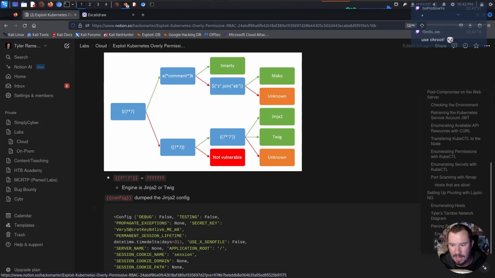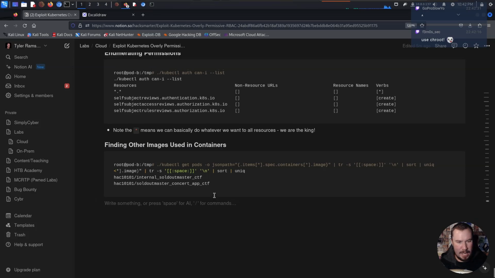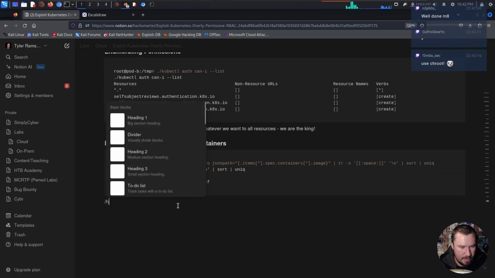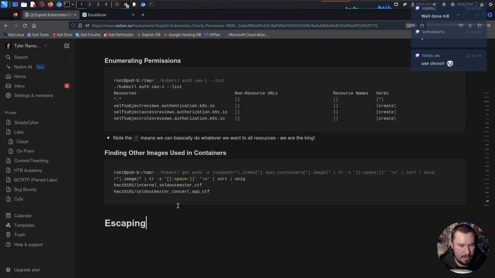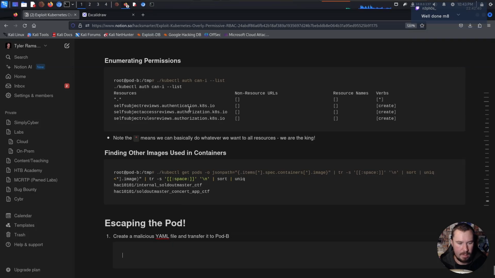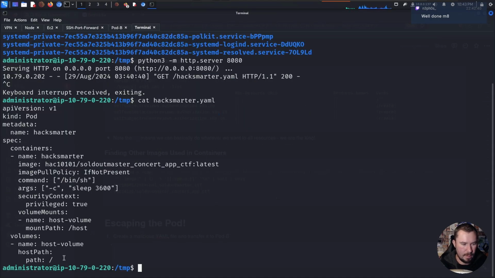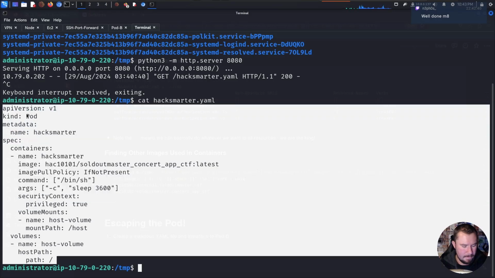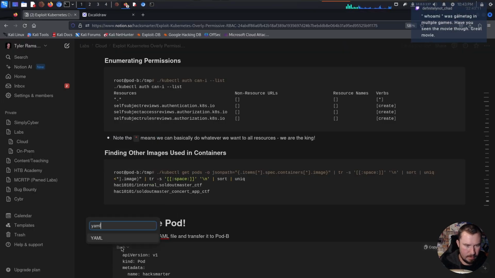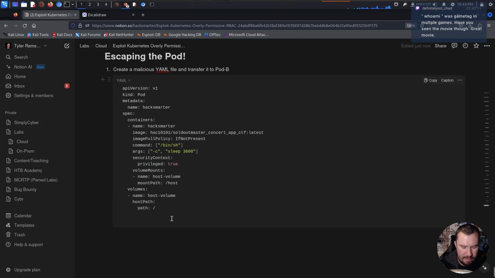So if we scroll down to the bottom, we find the other containers used in images. Now what we need to do is escape the pod, right? And we'll say you create a malicious YAML file and transfer it to the pod. I keep wanting to say node. Transfer it to pod B. And we'll just grab that file that we created, hacksmarter.yaml. Drop it in there. So we have the YAML file.